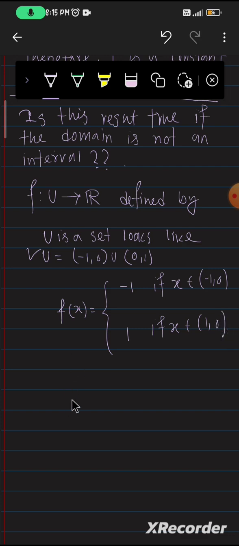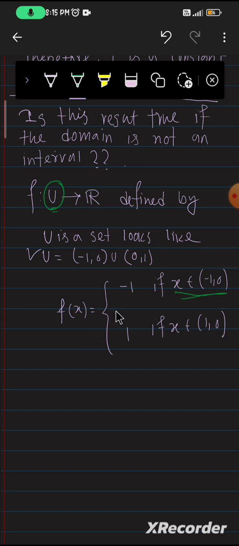See here, we define a function U to R defined by f of x equal to minus 1 if x belongs to open minus 1 comma 0 and 1 if x belongs to open 0 comma 1. We take this domain as a set. The set is U equal to open minus 1 comma 0 union with open 0 comma 1.